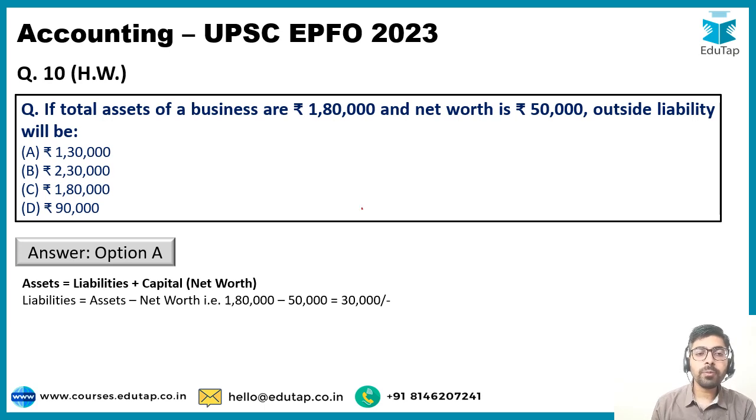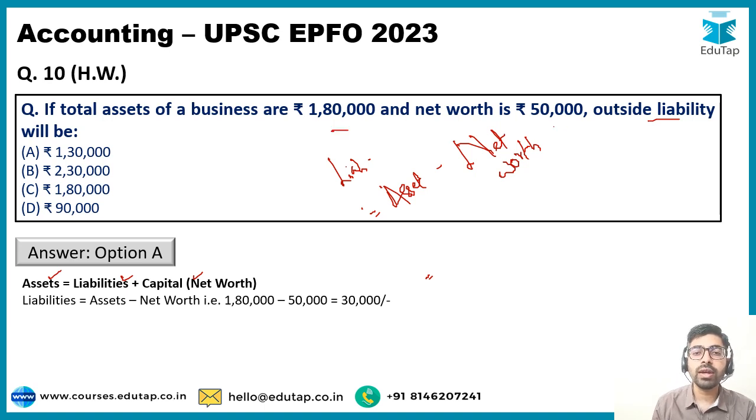तो होमवर्क क्वेश्चन आपको जो मिला था उसके अंदर आपको बेसिक अकाउंटिंग इक्वेशन अप्लाई करना था. You were required to find the outside liability. So basic accounting equation is assets is equal to liabilities plus the net worth. So in this particular case, we were given the assets and net worth. We were required to find the liability. So what was required? It was required that assets minus net worth or capital was to be done. तो आई थिंक आप सभी ने इसे इजीली सॉल्व कर लिया होगा. एसेट्स 1,80,000 और नेटवर्थ 50,000 की थी. तो आपका जो आंसर है दैट वुड हैव कम आउट टू 1,30,000. सो ऑप्शन नंबर ए is going to be the correct answer.